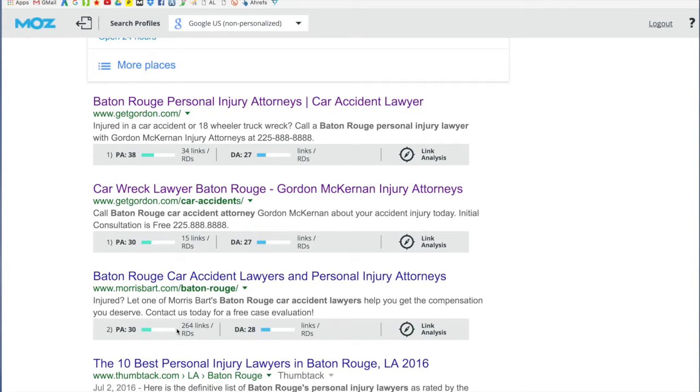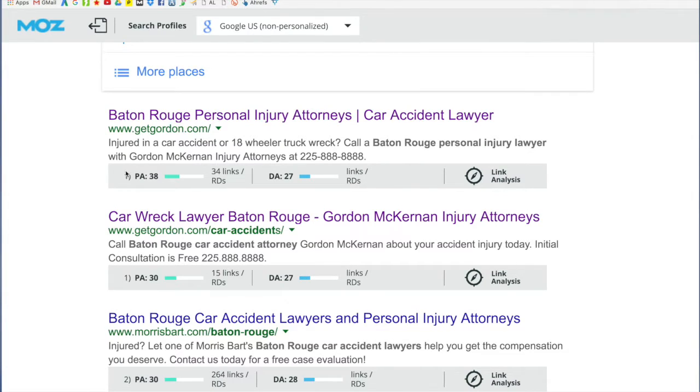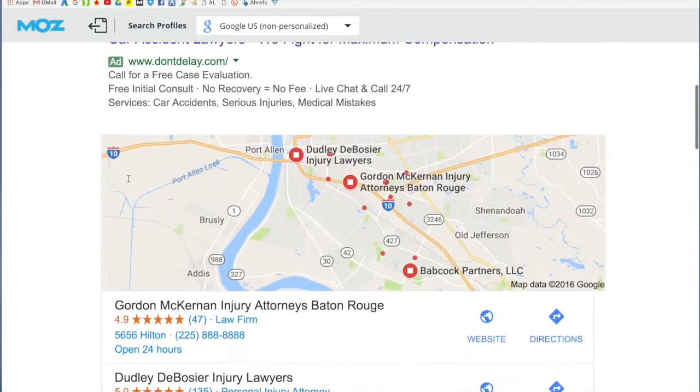So let's take a close look at these two sites for relevance and authority. Before I do that, I'm just going to enlarge this. Check this out. This is one of the first times I've ever seen this. Number one and number one. There's two number ones. There's a Google glitch.